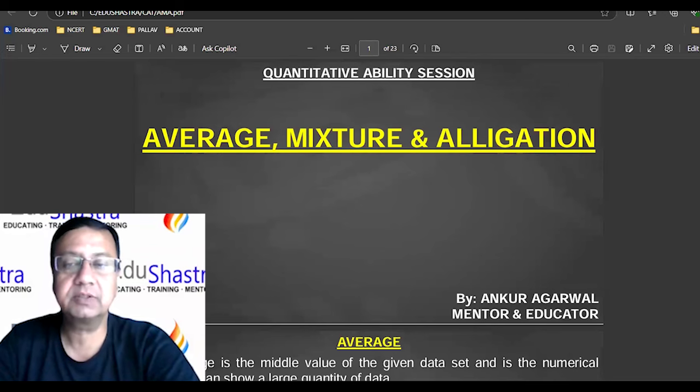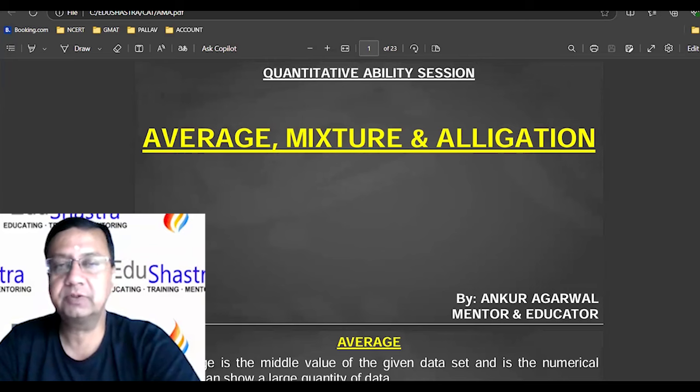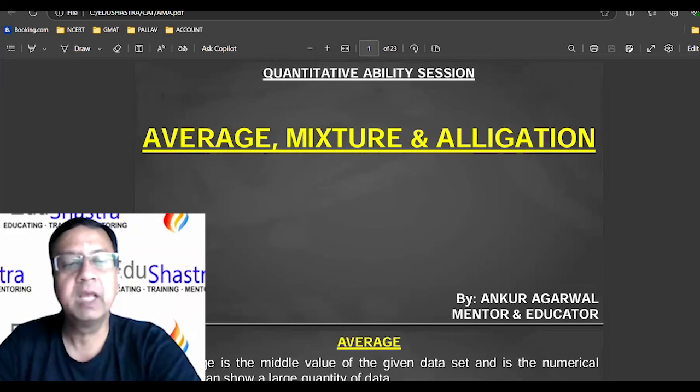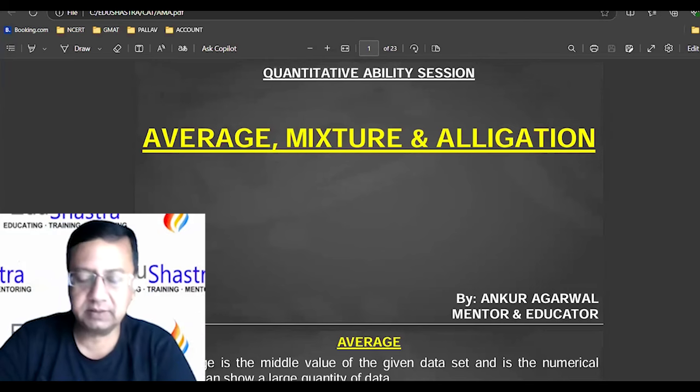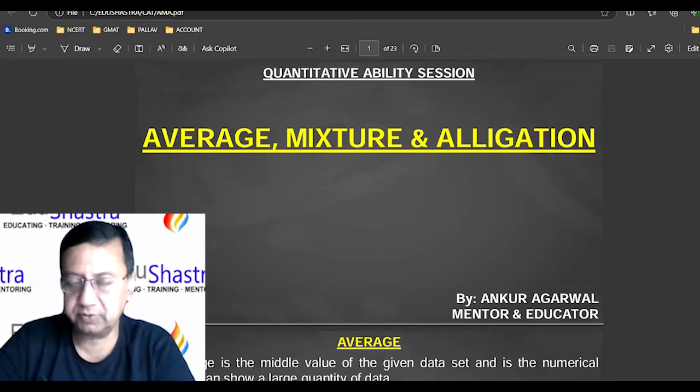So be good at quick calculation for percentages, ratios, averages, etc. Today we are moving to one application of ratio, which is mixture and alligation.